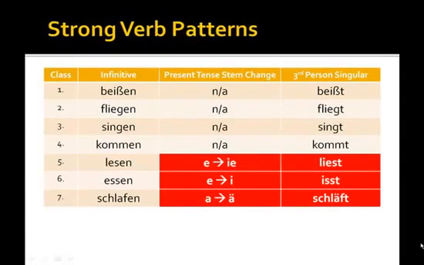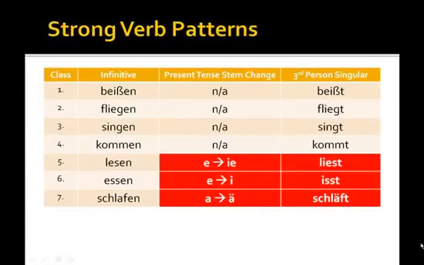Now, there are 7 complete patterns in German of strong verb conjugation, and it's actually patterns 5, 6, and 7 that manifest this change. So in pattern 5 we have lesen, to read. Ich lese, du liest, er liest, wir lesen. So E goes to IE.